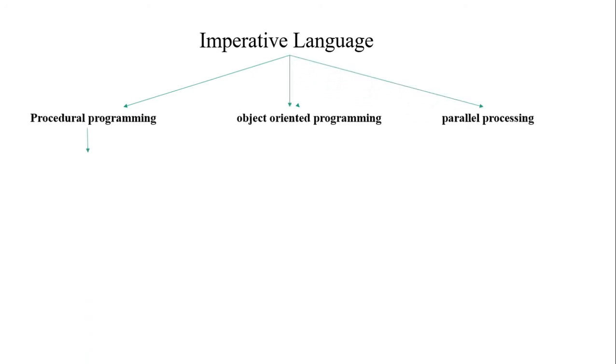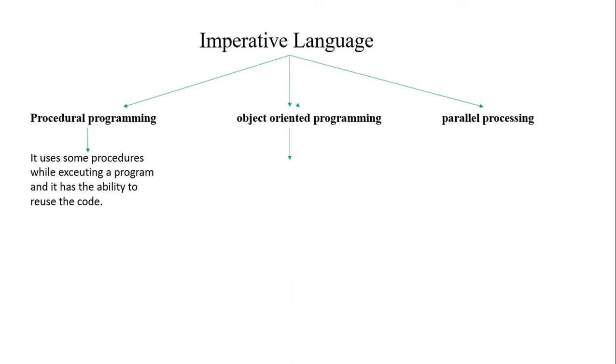What do you mean by procedural language? It uses procedures while executing a program, and it has the ability to reuse the same code again and again in different programs as well. Let us see how we use it in technical detail. Object-oriented programming, as the name says, contains classes and objects.